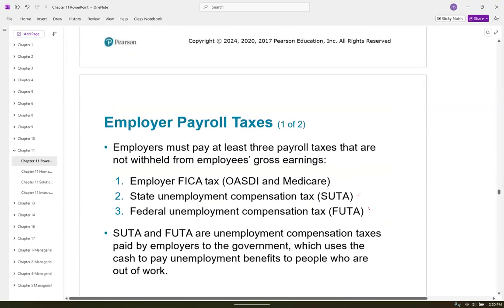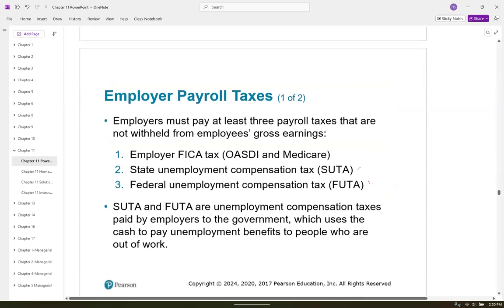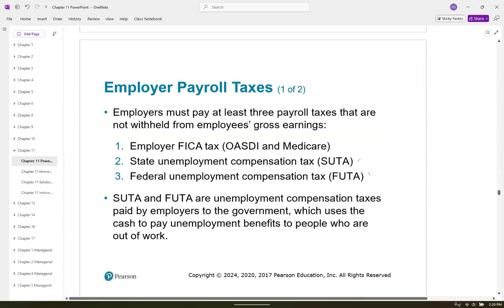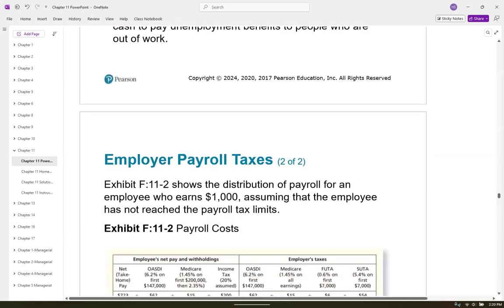Okay. So now let's talk about the employer side. I've already mentioned this other half of OASDI and Medicare. So in this example that they're about to go through, we've already calculated that number. Then we have the state unemployment compensation tax and the federal unemployment compensation tax. We call it the SUTA and the FUTA.